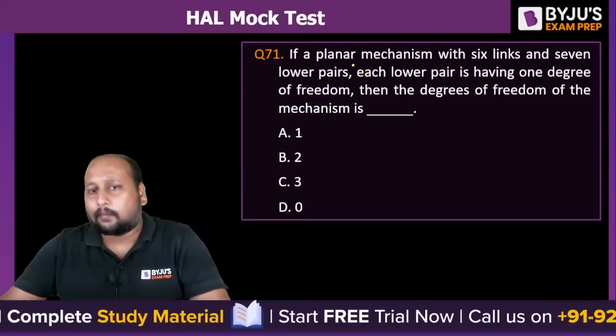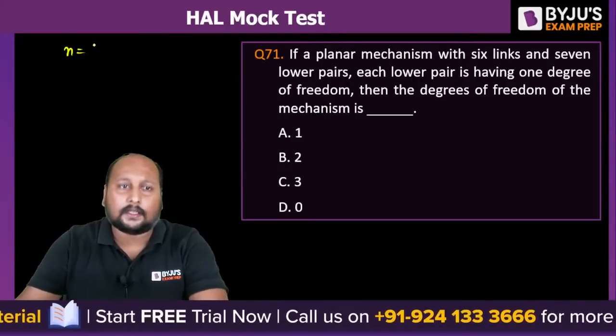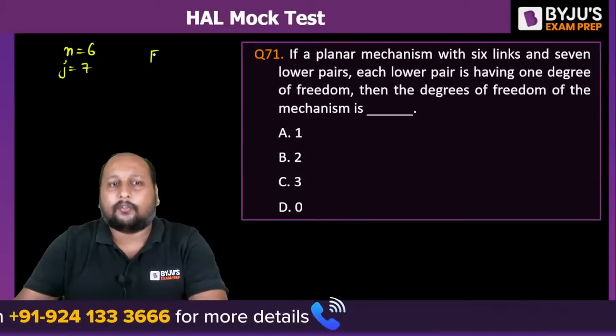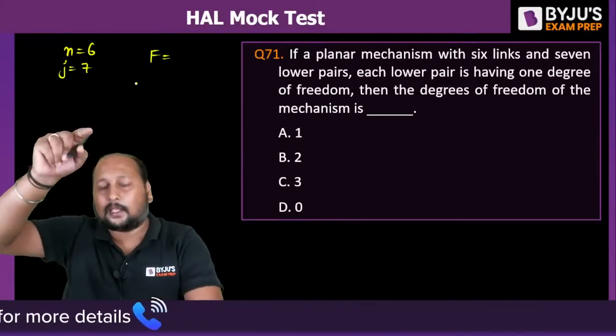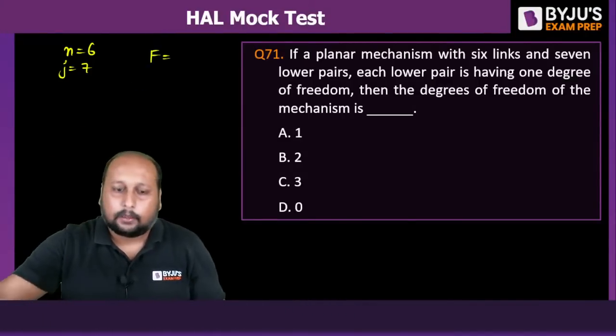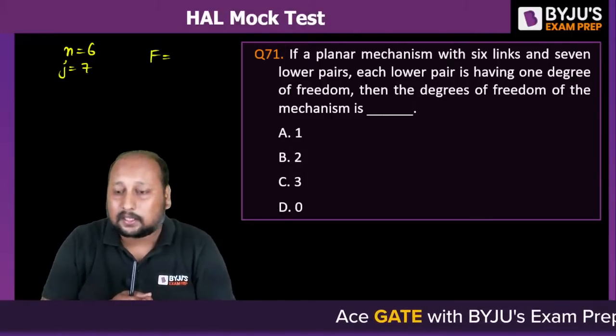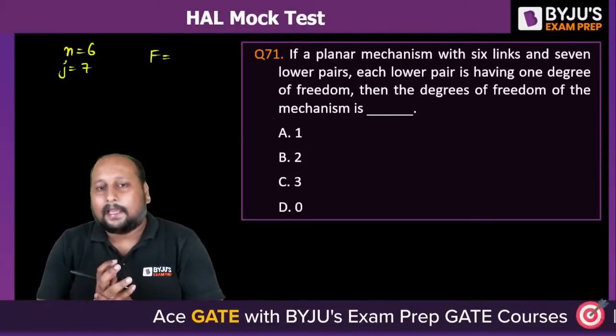They are saying, if a planar mechanism has 6 links and the number of lower pairs is equal to 7, then what is the degree of freedom? There is no higher pair. Apply the Kutzbach equation and tell me the answer quickly. Please do not use any calculator, because calculators were not allowed last year. This year it might not be allowed either. Okay, A, B, C or D.